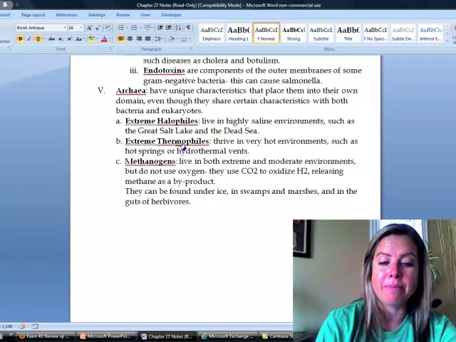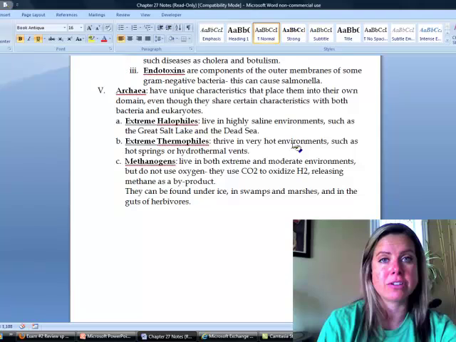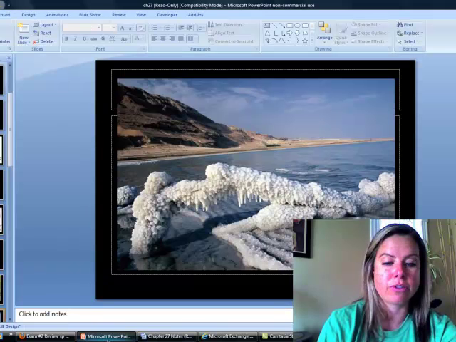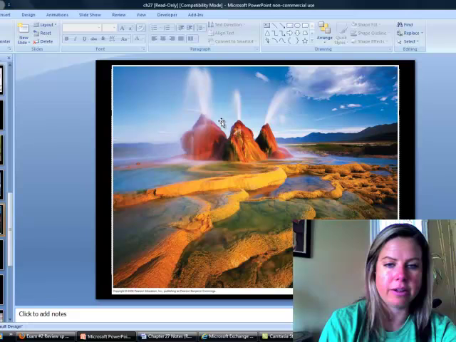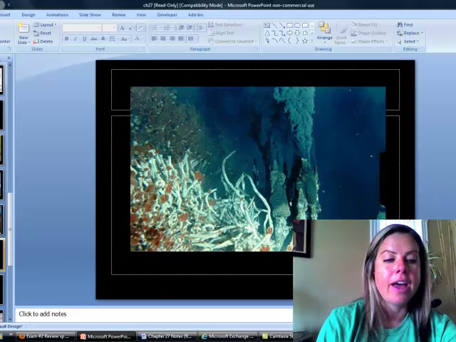So that's one example. Then you've got extreme thermophiles. So thermo is talking about temperature, right? So these can live in very, very hot environments, like in a hot spring or in hydrothermal vents. I think I've got a cool picture. Yeah, so like that's a geyser, right? So they would really thrive in there. And then this is a picture of a hydrothermal vent.